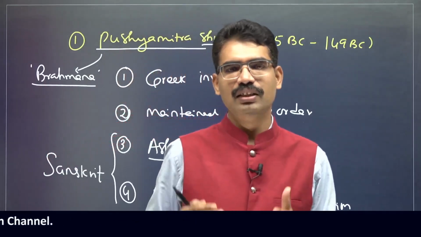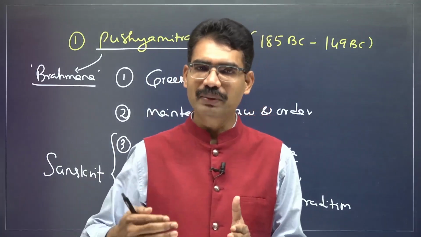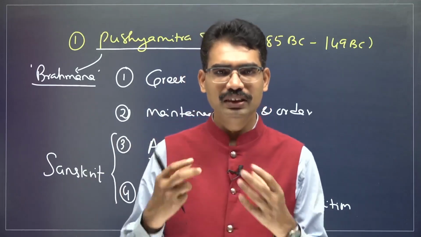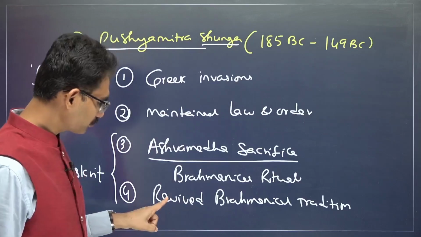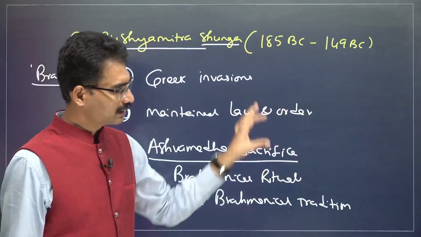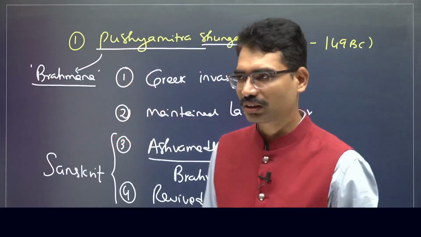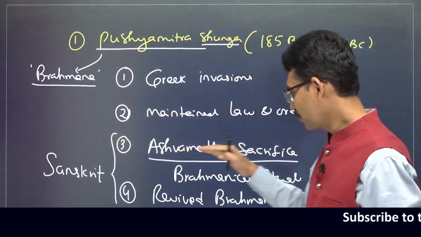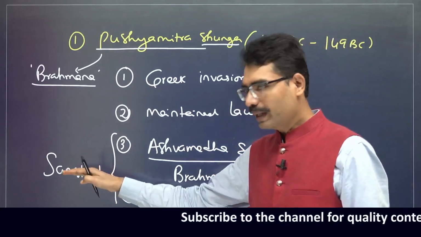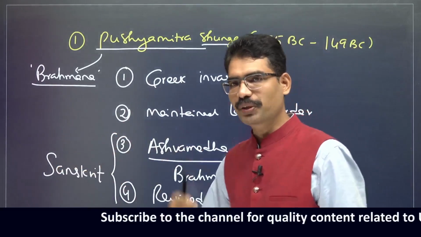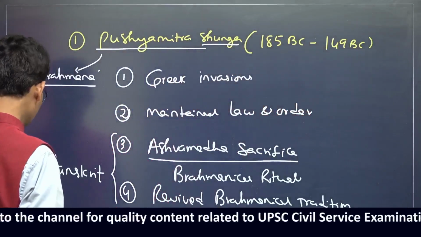In the case of India, that is going to be a very unique feature of Indian politics. That's why in Indian politics, no matter how hard a ruler is, he ultimately follows an inclusive approach, a secular approach. It is bound to happen. But definitely during his time period, some ideas got priority, like in the case of Ashoka, Buddhism got priority. In his time period, Ashwamedha sacrifice and Brahmanical rituals got priority. He patronized, naturally, Sanskrit poets, who also stayed in his court. Important from the prelims point of view.